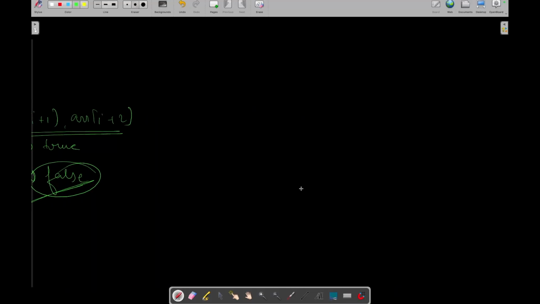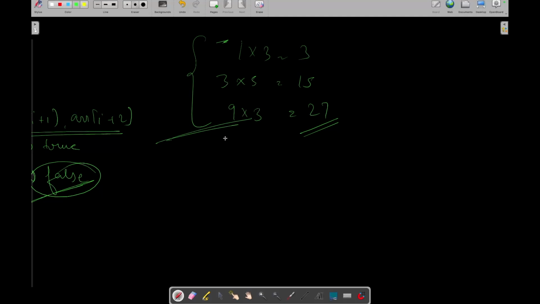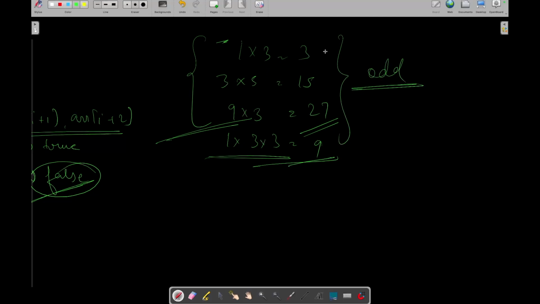Okay, if you have noticed, the product of two odd numbers is always an odd number. Let's say 1 into 3 is 3. Let's say 3 into 5 is 15, which is also odd. Let's say 9 into 3, both are odd, it means 27. This is also odd. Even with 3 numbers, let's say 1 into 3 into 3 is 9. So the product of odd numbers is always going to be an odd number.